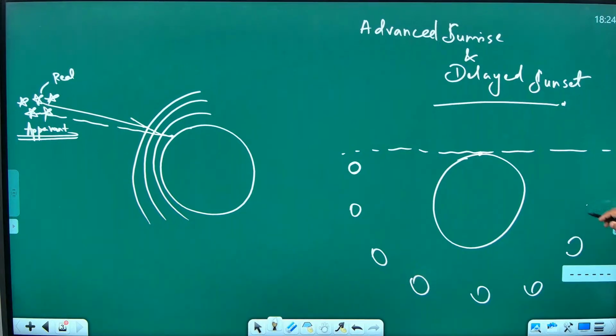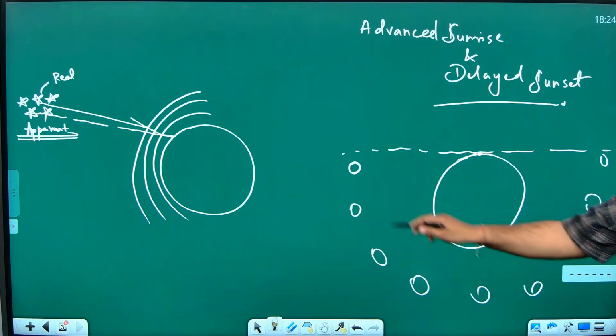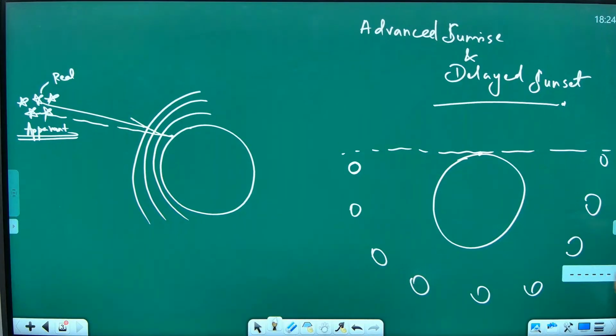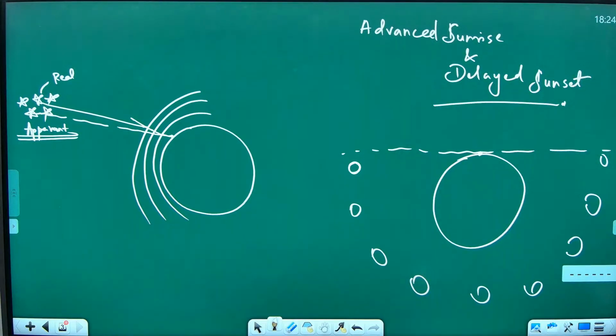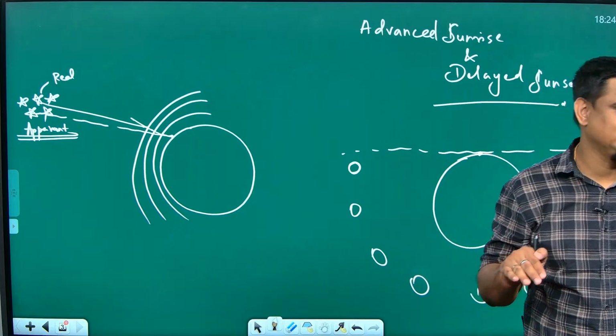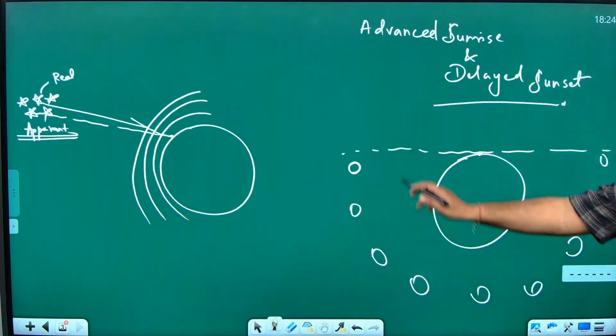This is the night time. When the sun is below the horizon, the moment the sun comes above the horizon, we start seeing it. Until it once again goes below the horizon, we are seeing it. I hope you are getting how we are seeing the sun. But when the sun goes below the horizon, we cannot see it. But what happens when it is near the horizon?